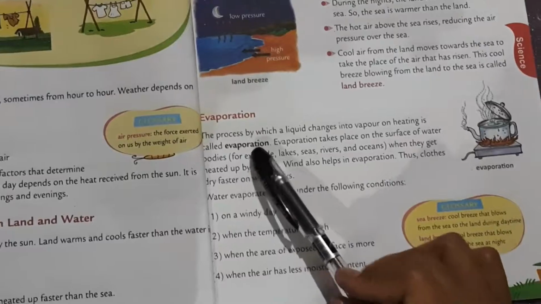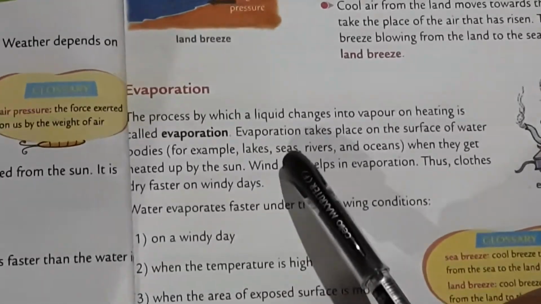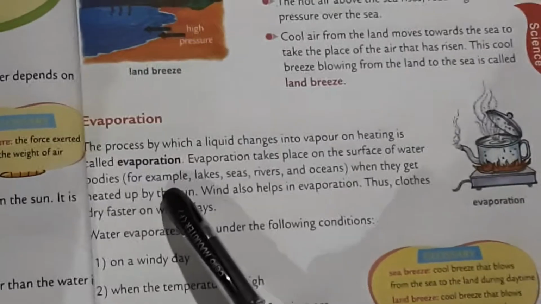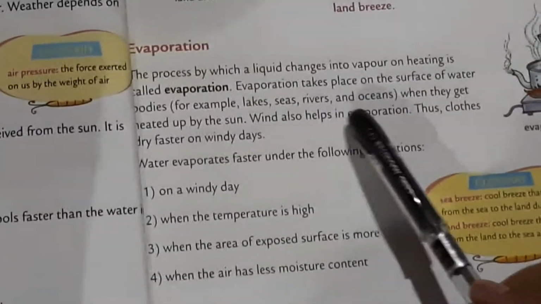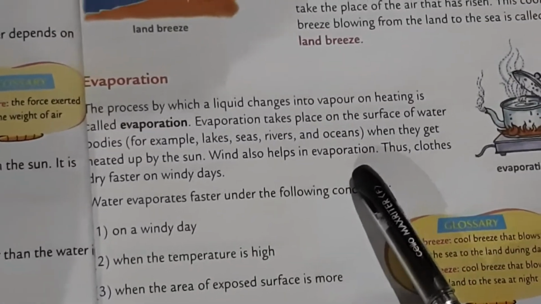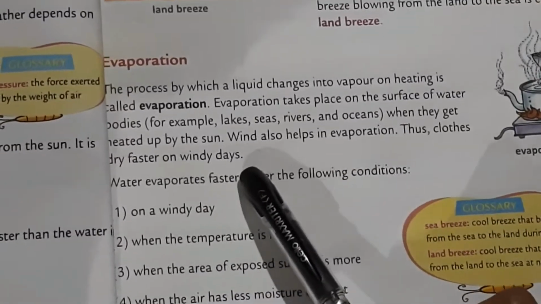Evaporation. The process by which a liquid changes into vapor on heating is called evaporation. Evaporation takes place on the surface of water bodies, for example, lakes, seas, rivers, and oceans, when they get heated up by the sun. Wind also helps in evaporation. Thus, clothes dry faster on windy days.